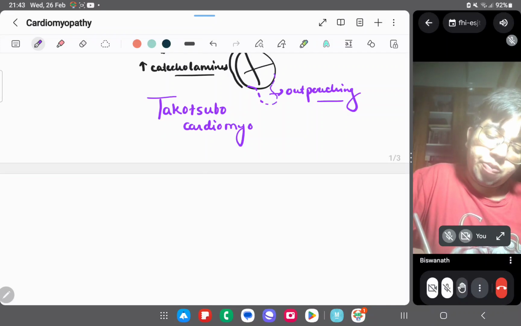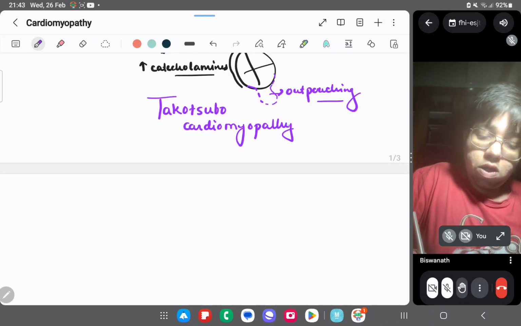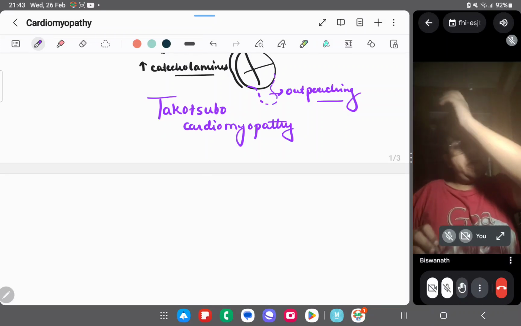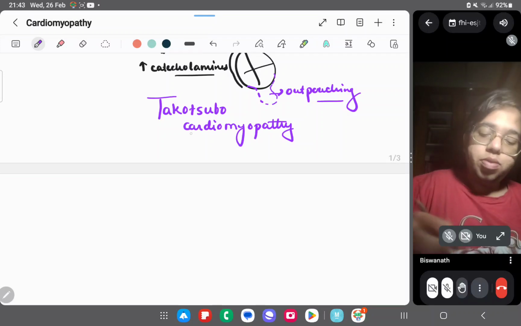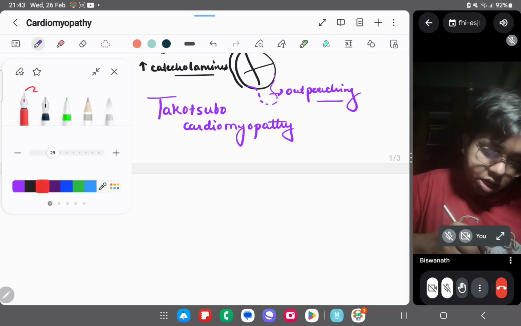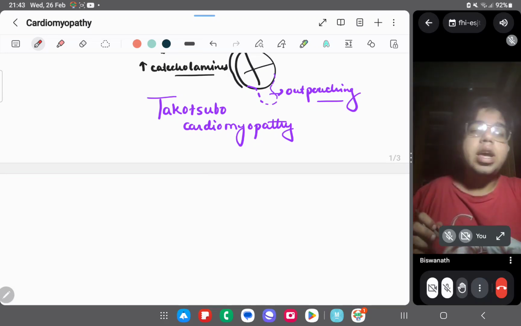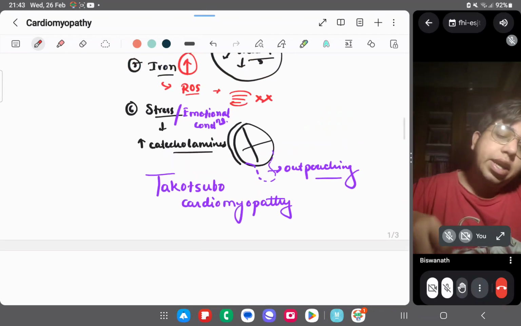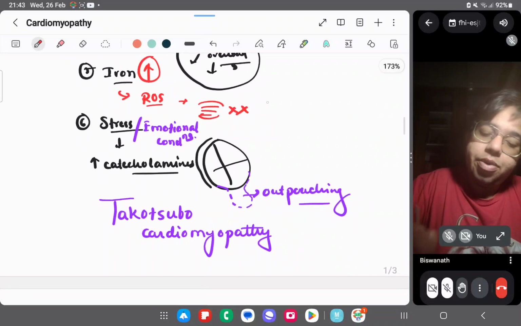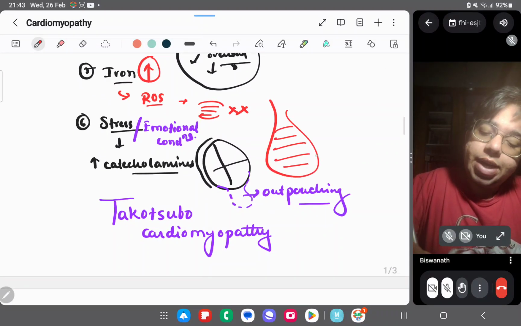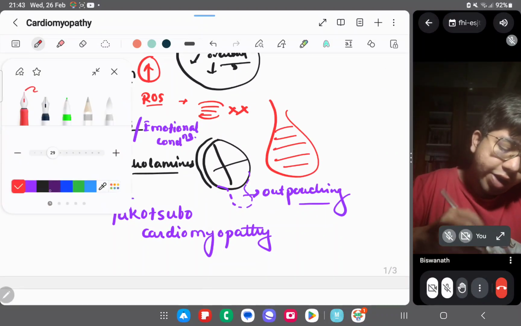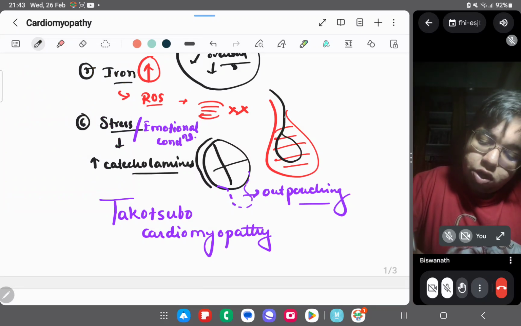Cardiomyopathy. This is called the Takotsubo cardiomyopathy, right? So this Takotsubo cardiomyopathy basically comes from, I guess, a Japanese origin. In Japan, they keep octopus in a trap. This type of a bag is there, and what they do is they put the octopus here